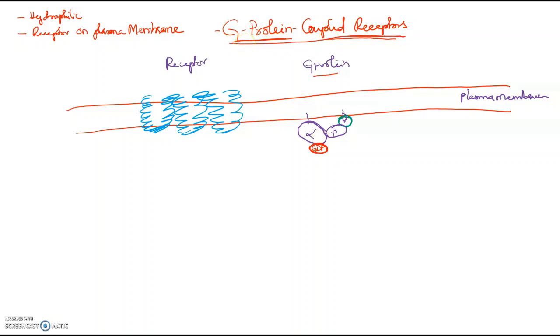Okay, so that is the basic. The receptor here is having alpha helices. These alpha helices traverse the plasma membrane 7 to 12 times, depending on the receptor.